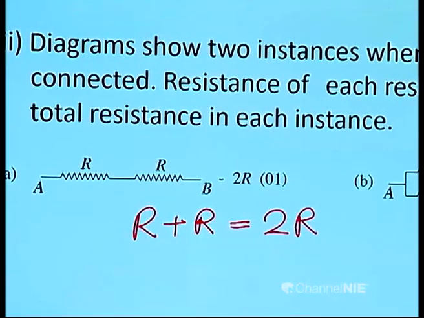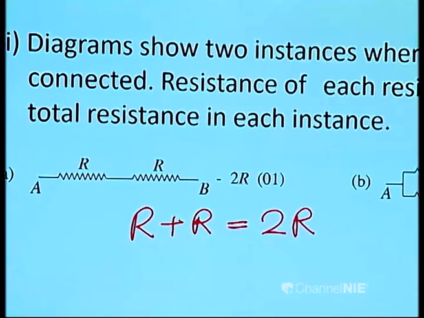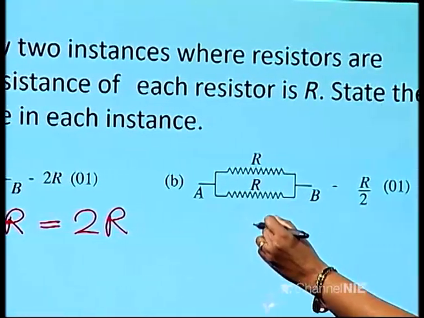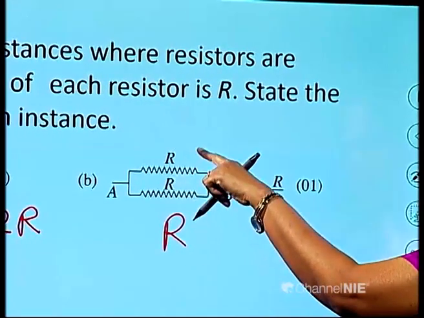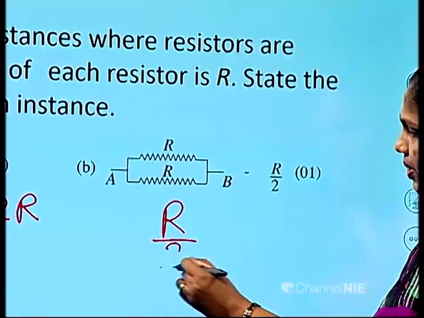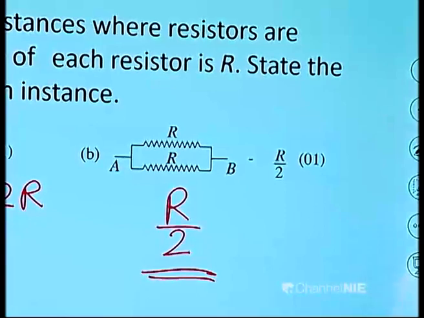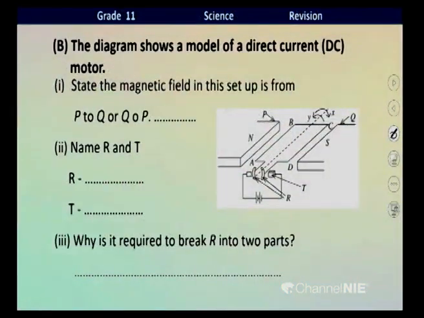When the two resistors are connected in parallel like this, children, we know that equivalent resistance is obtained by taking the value of one resistor and dividing it by the number of resistors. What is the number of resistors here? 2. Then the equivalent or total resistance is R over 2.